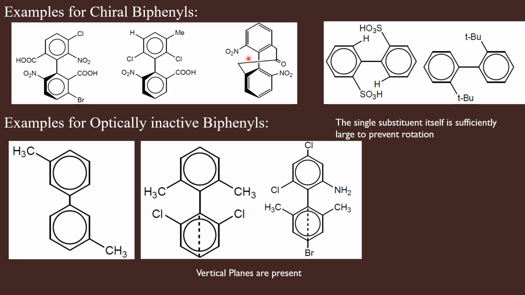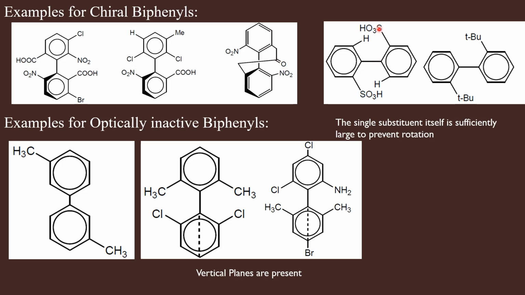Here, the ortho positions of the two rings are bridged by a group here, which is also preventing the rotation about the carbon-carbon single bond, and both the rings do not have vertical planes. Therefore, this is also chiral.